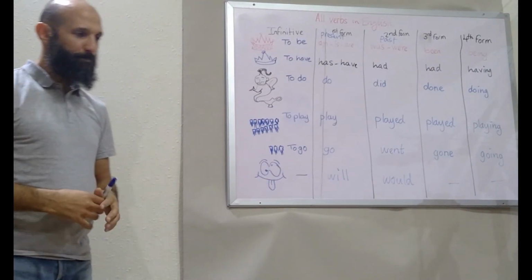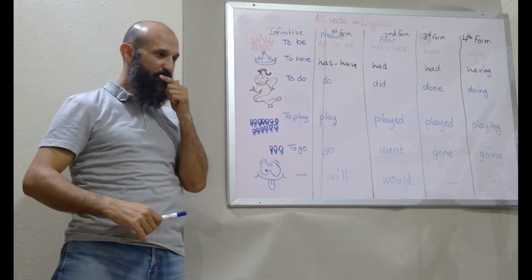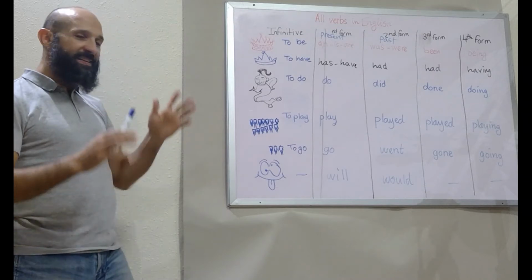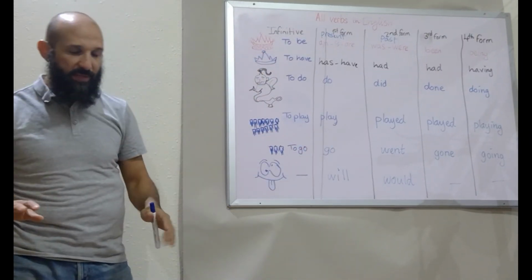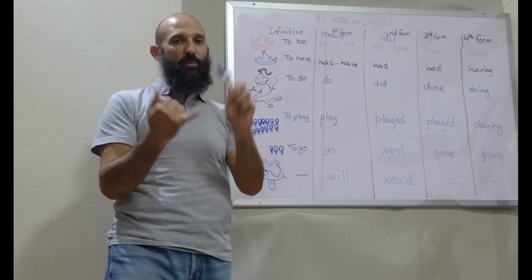Now the last one, the most difficult one. So they say, the present perfect continuous, step by step. Now we have the present.